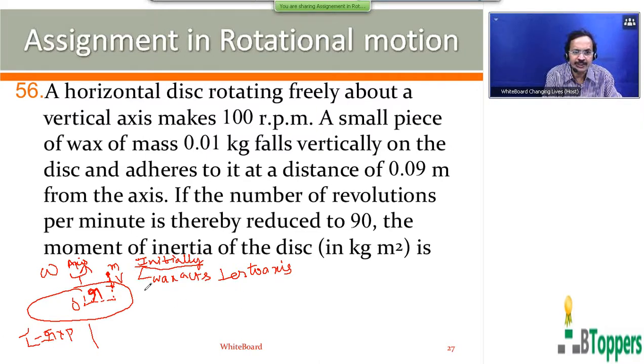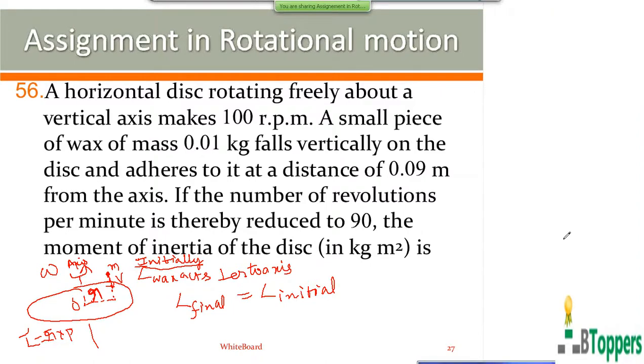Applying conservation of angular momentum to the system of the disc and the piece of wax, the final angular momentum of the system of the disc and piece of wax is equal to the initial angular momentum of the system. So the initial angular momentum of the system is equal to the moment of inertia of the disc and the initial angular speed denoted by omega.